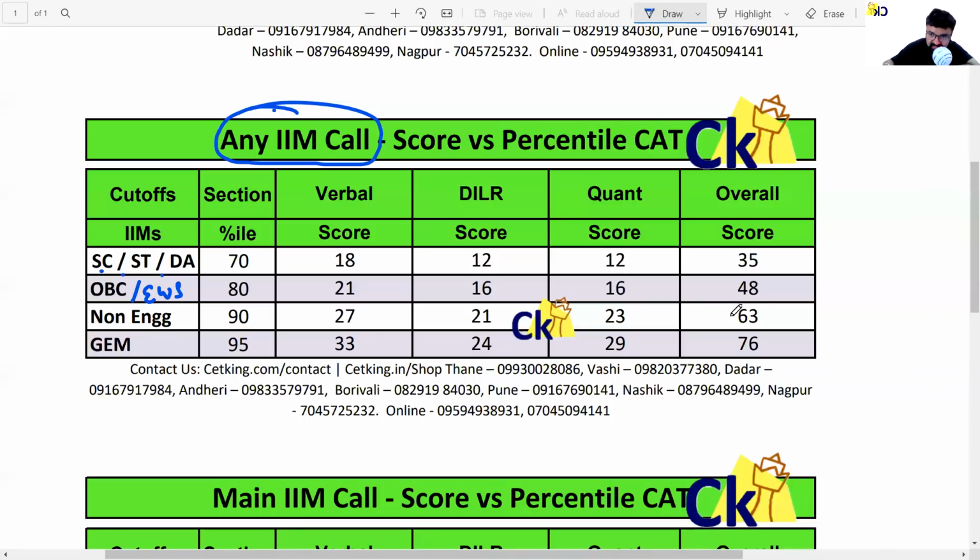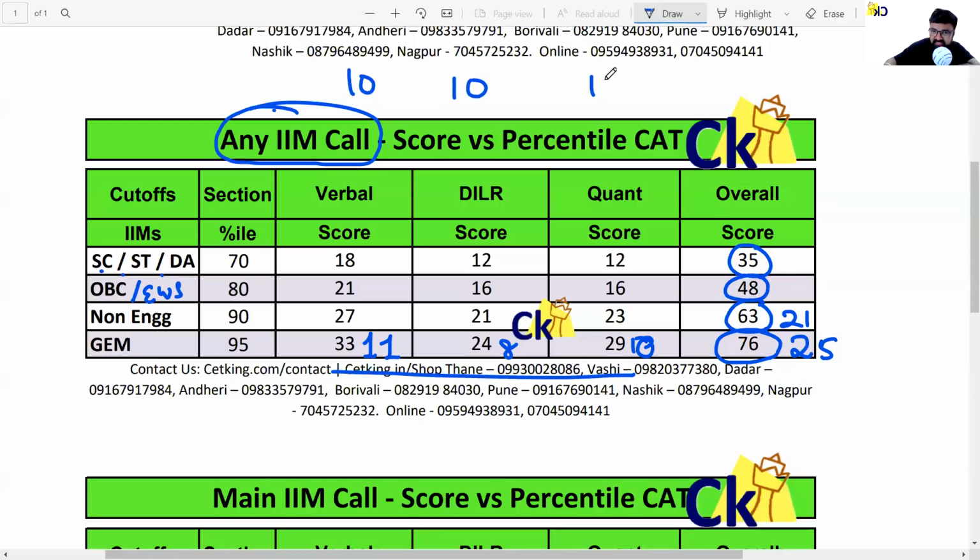Then overall score is 75. Divide by 3 means 25 questions correct I need to do. 63 divided by 3, 21 questions correct. 48 divided by 3, 35 divided by 3. So these are the number of questions correct. Now, if you look here, 33 means 11 questions correct. 24 means 8 questions correct. 29 rounded off to 30 means 10 questions correct. That's why I'm giving you a simple target as 10, 10, 10.